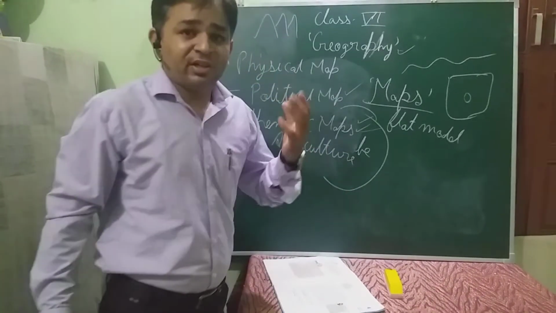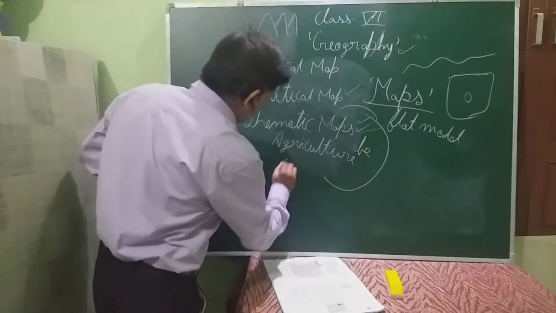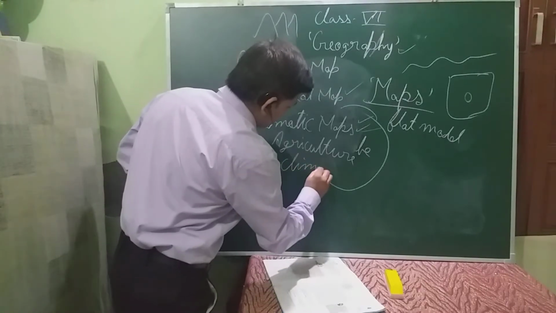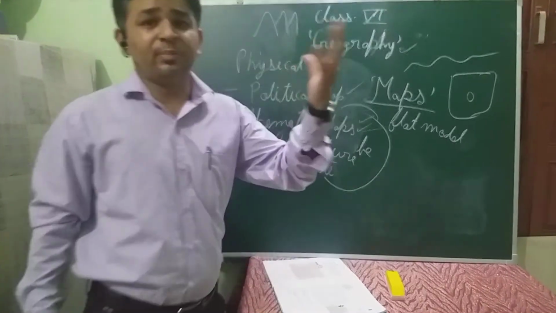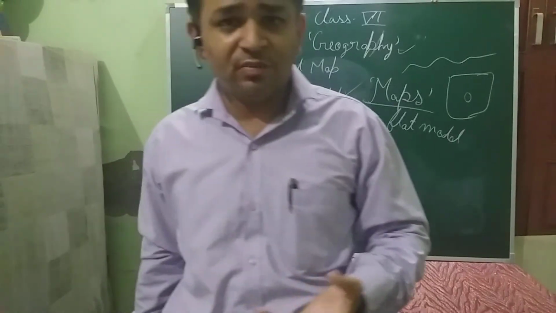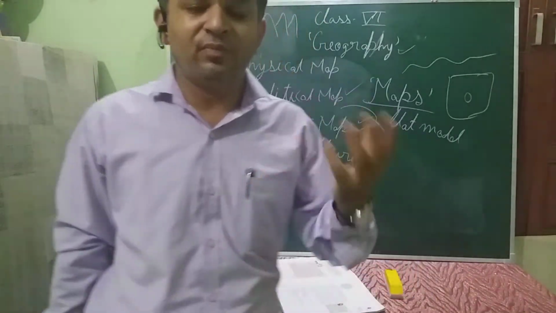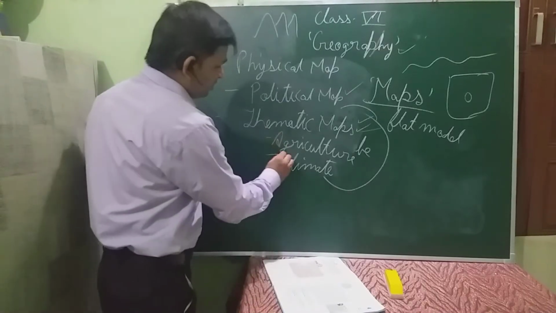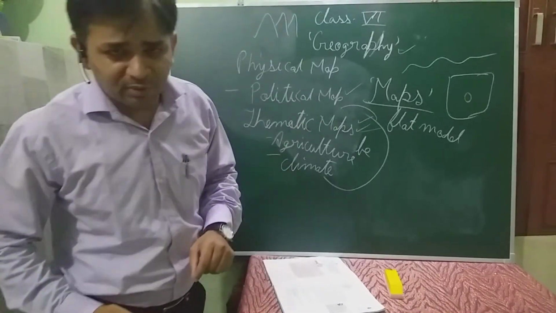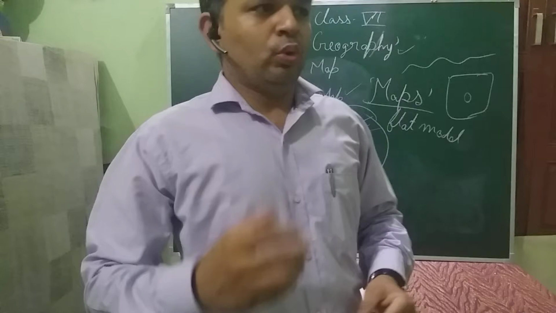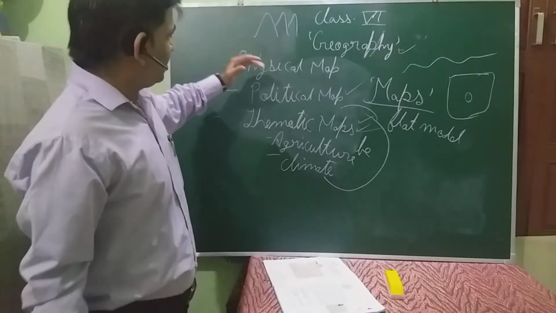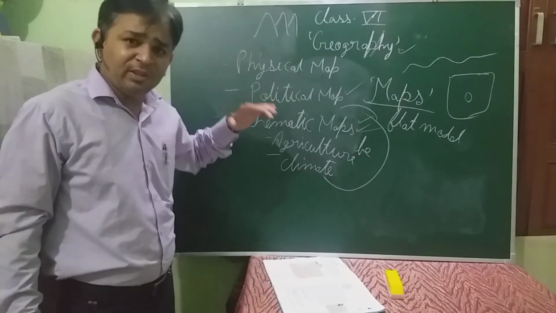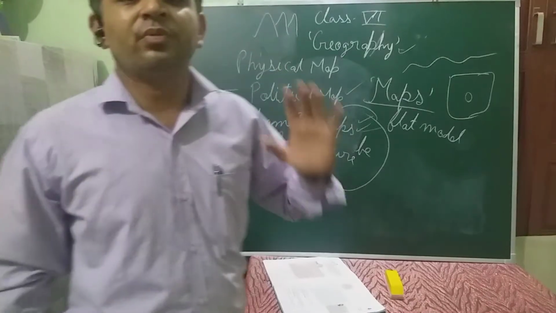Okay. Climate can be one of the themes. It means which area has more rainfall, which area has a higher temperature, which area has a low temperature. Rainfall, of course, is a part of it. So these are the themes on which these types of maps are based. These are the broad categories that we'll be seeing on the first page of a chapter.